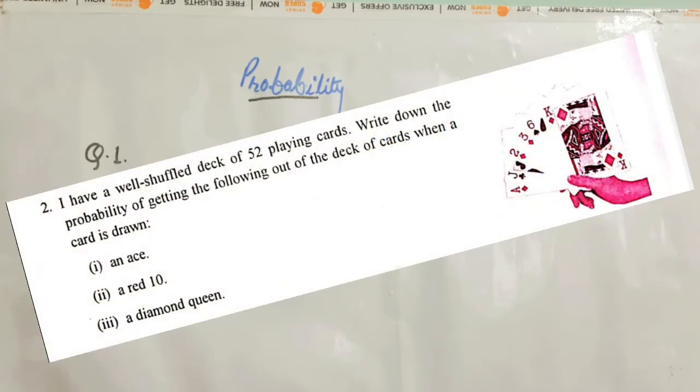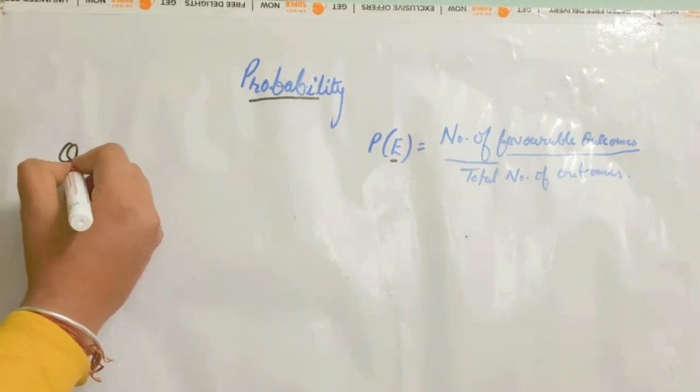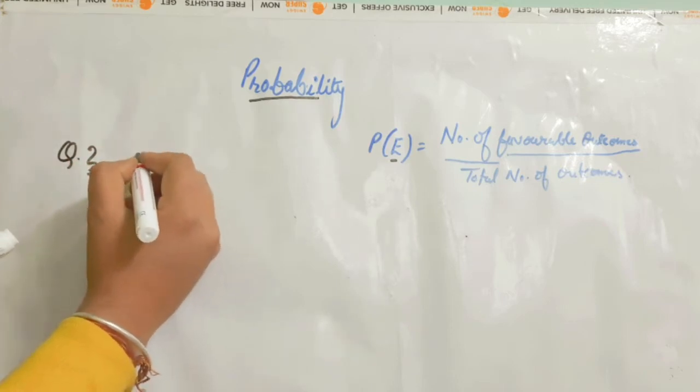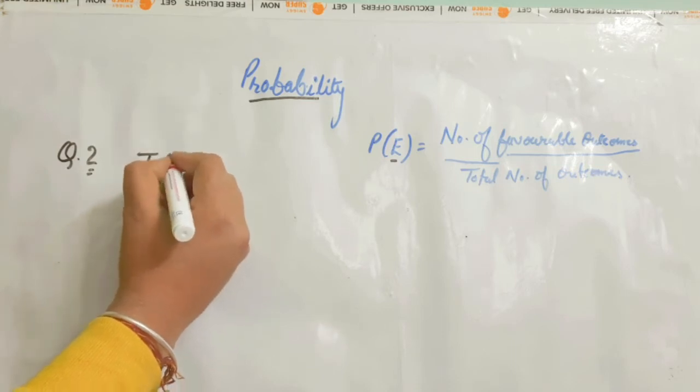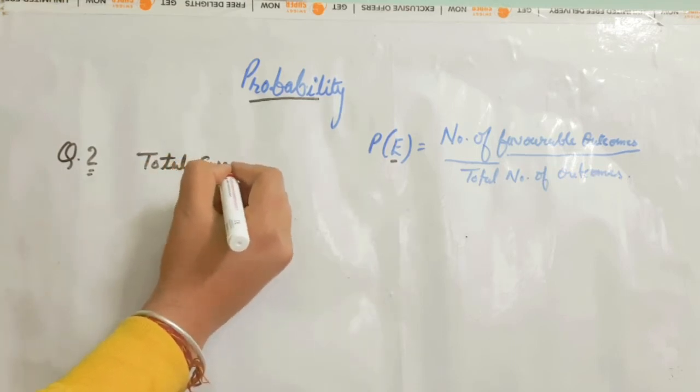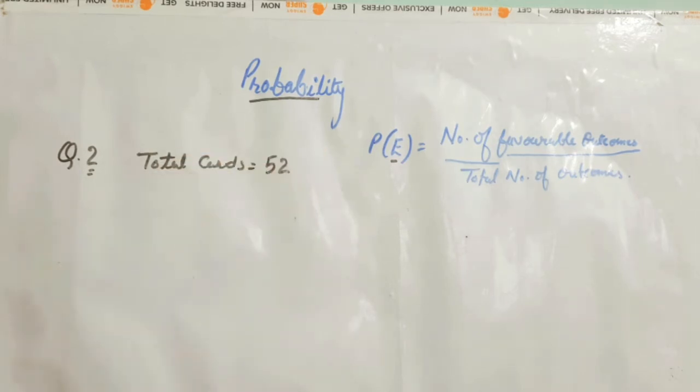The next question is, I have a well shuffled deck of 52 cards. Write down the probability of getting the following out of the deck when a card is drawn. Now, in question number 2, you are given total number of cards. As you know, in a deck of 52 playing cards, total cards are 52. And you know that out of them,